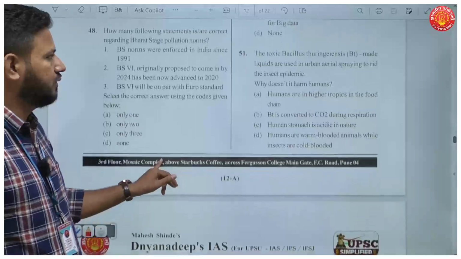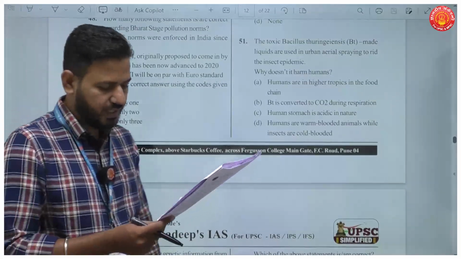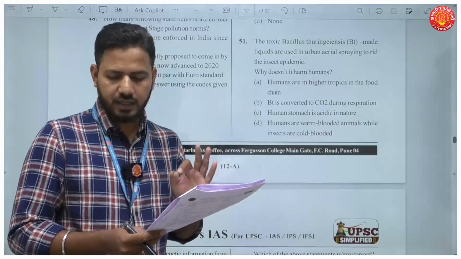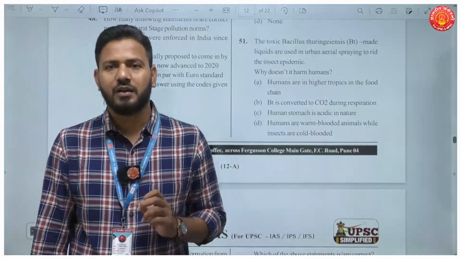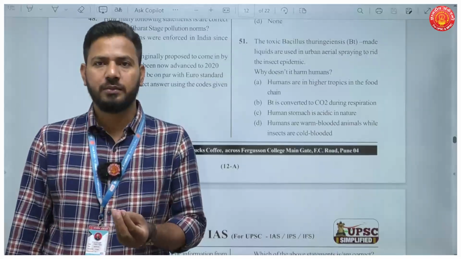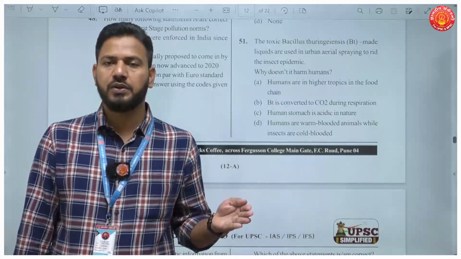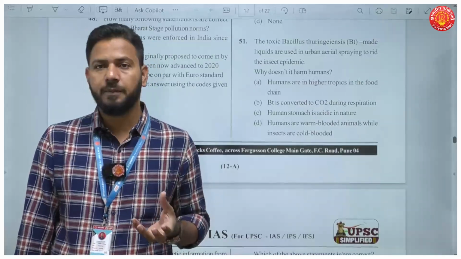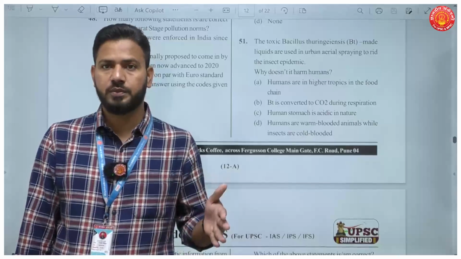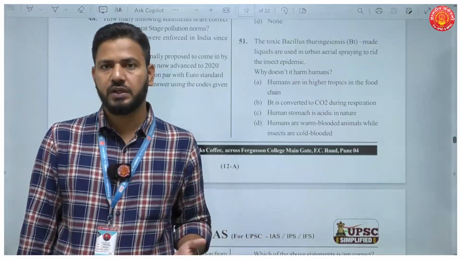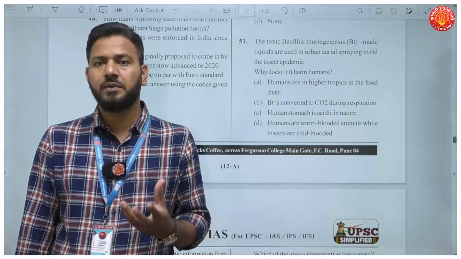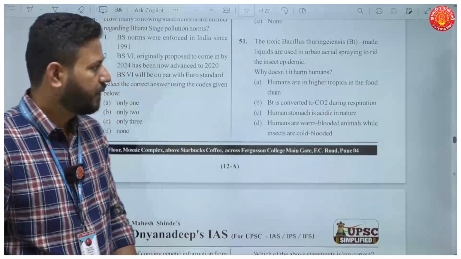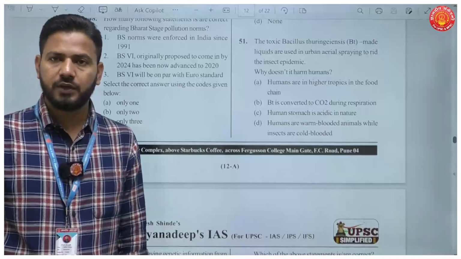Then question number 51. The toxic Bacillus thuringiensis made liquids are used in urban aerial spraying to get rid of insect epidemics. Why doesn't it harm humans? Now this is a very interesting question because you see India is trying to introduce some edible crops produced with Bacillus thuringiensis technology or BT technology. Unfortunately, they do not go through in India because there's a lot of opposition to food crops or BT enhanced food crops. Okay, so this can be in use because of DMH Dhara, the mustard, genetically modified mustard variety that India is promoting. Okay, now why does it not harm the human beings?